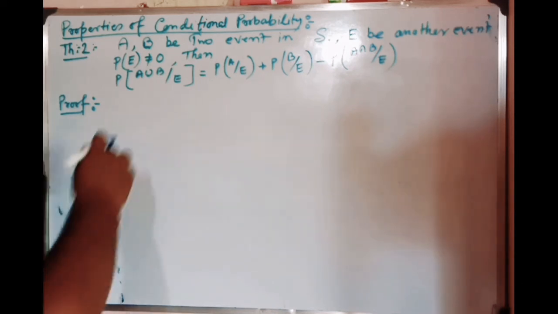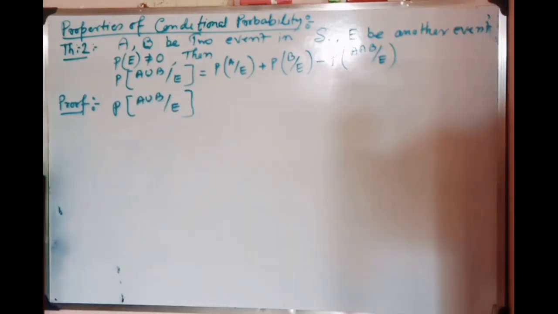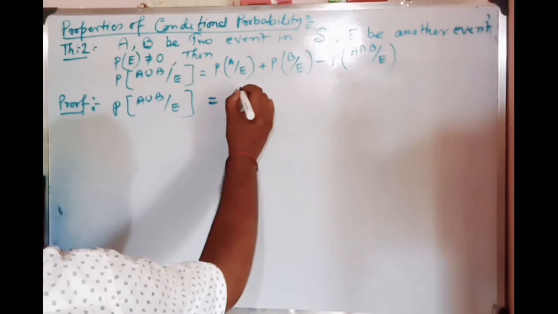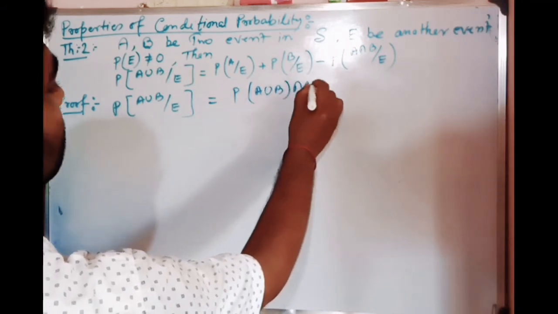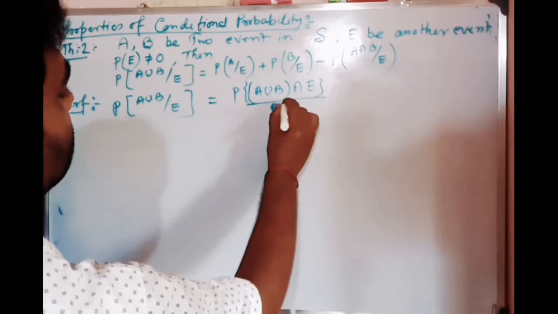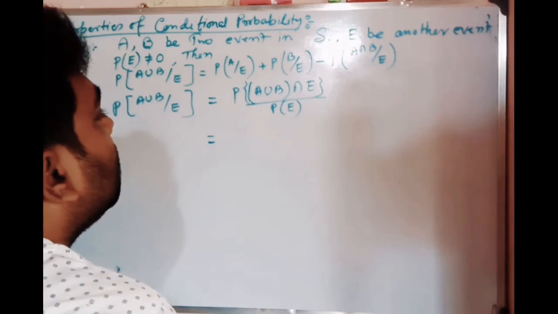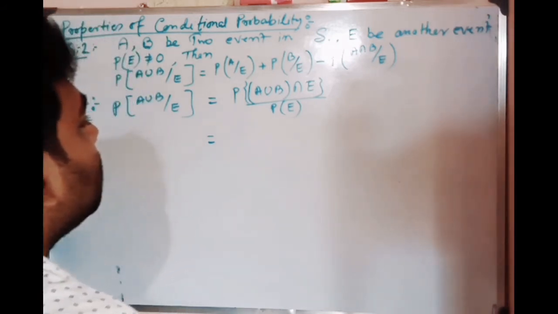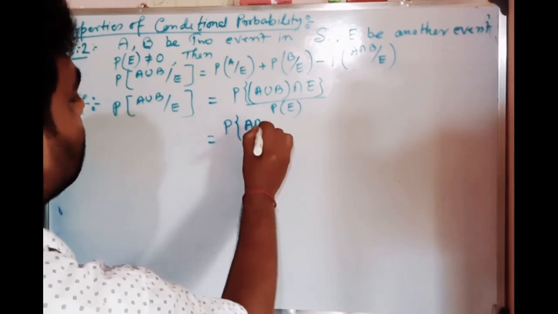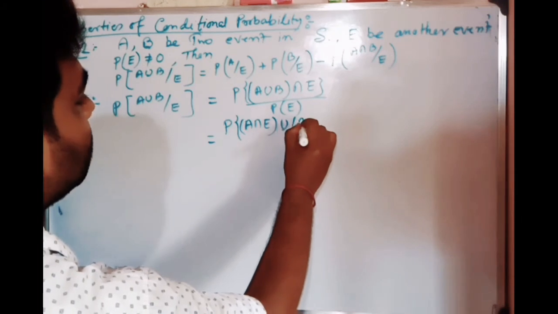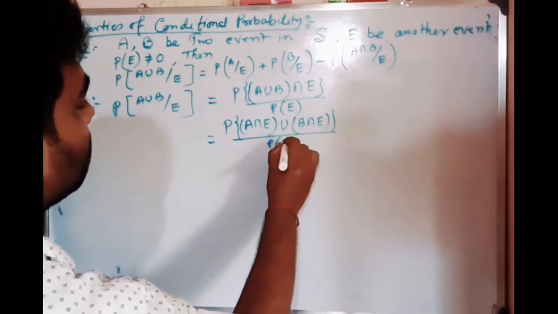P(A union B by E), by conditional probability, equals P(A union B intersection E) by P(E). Next, if we apply the distributive law here, we get P(A intersection E union B intersection E) by P(E).